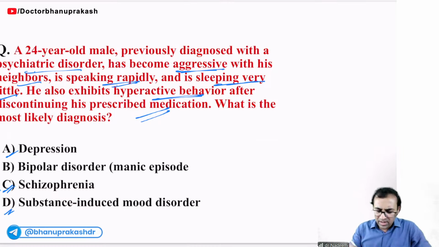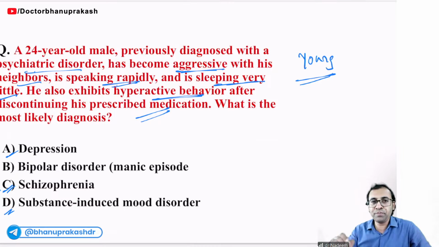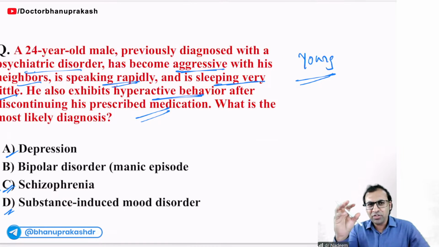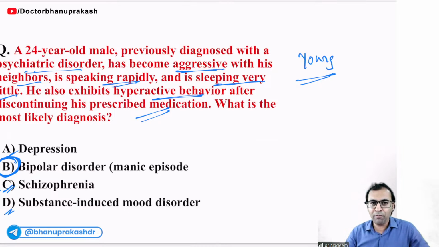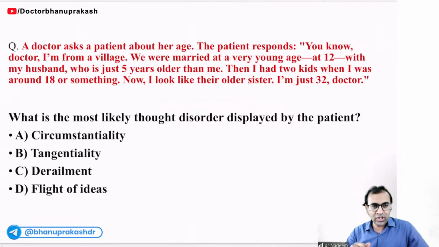First of all, understand, he is a young male. He is speaking a lot, he is sleeping very, very less. So this is nothing but mania. This is a case of mania. Simple question, you could have marked directly: bipolar case or mania case. Simple logic, right?